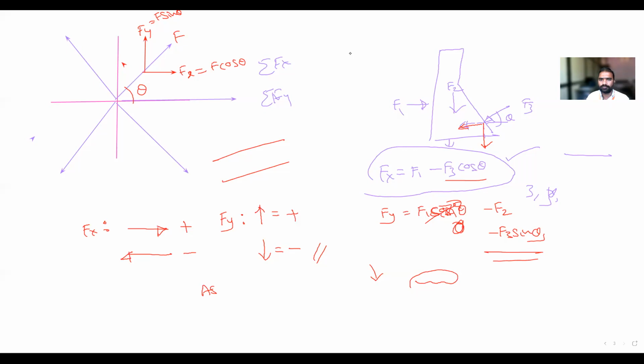Sir, what do we need to find in least distance from A? Least distance from A. Look, this is one problem. This is a point A, and the force is passing like this.